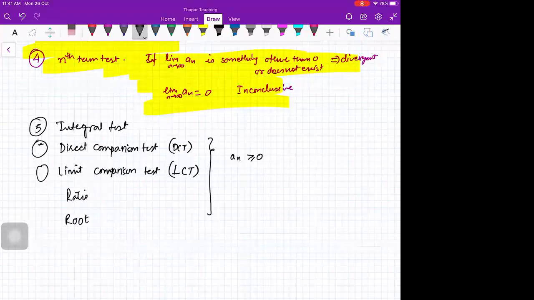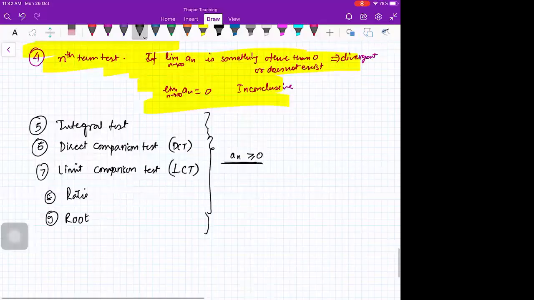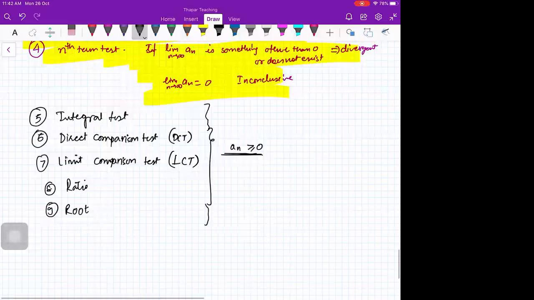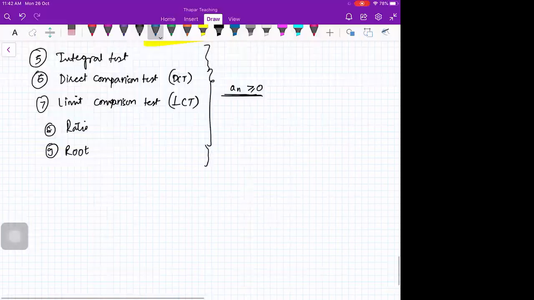Obviously, ordering is immaterial. You can write in any order. I'm just following whatever order we followed in the class. So again here you have the condition that an is greater than or equal to 0 for all these 5 tests. And after that we moved on to the Leibniz test, for alternating series.